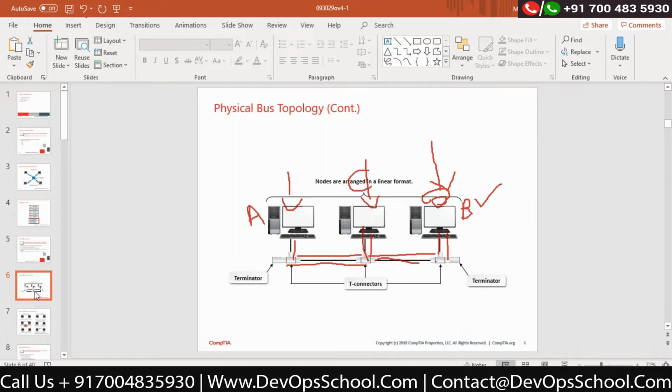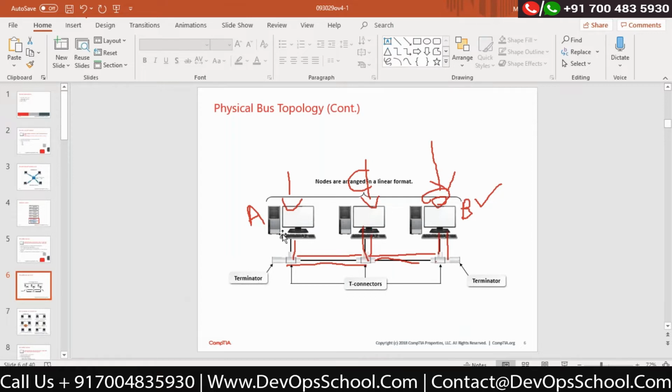So in bus topology, by default, the mechanism is very clear that only two devices can talk with each other at a single point. That is also fine. That is also okay. But what is the problem that comes after that? If only two computers are talking with each other, until they have finished, you have to wait.